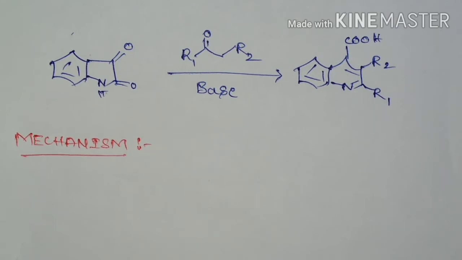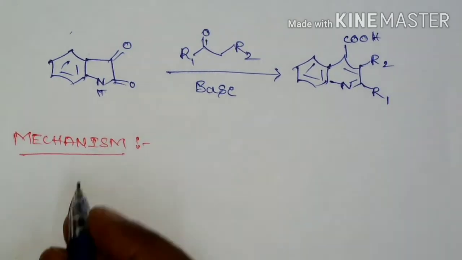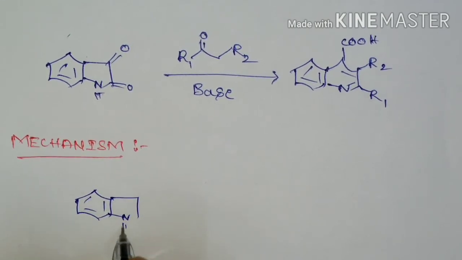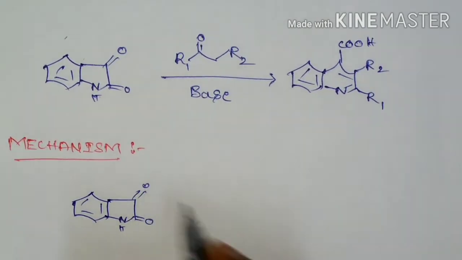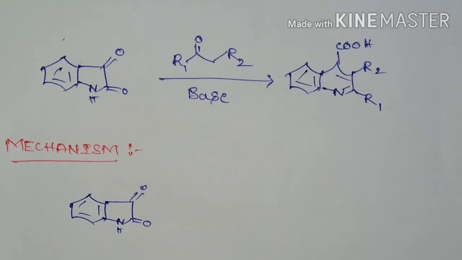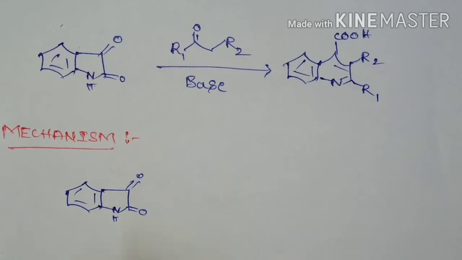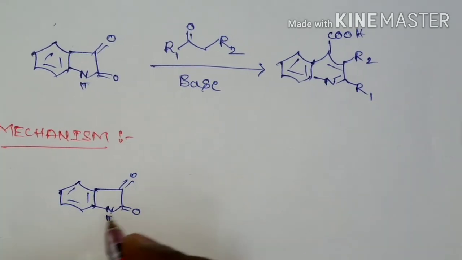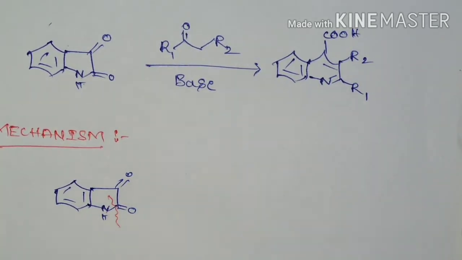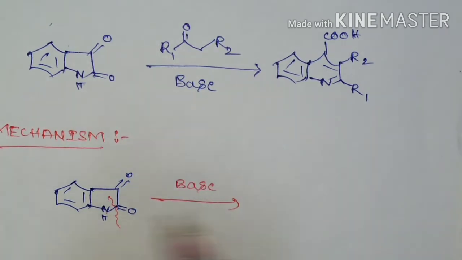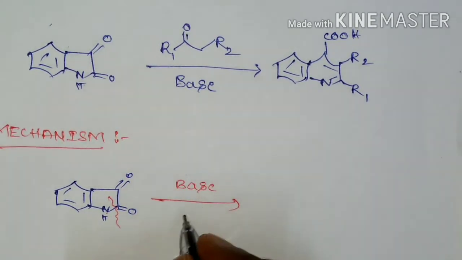In the first step, the isatin that we take will undergo amide bond hydrolysis in the presence of base, that is, this CONH bond will be hydrolyzed. The base usually used in this reaction is potassium hydroxide.